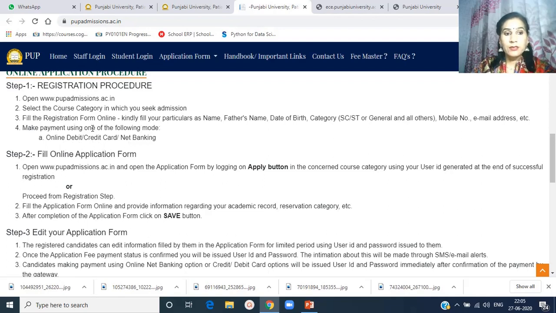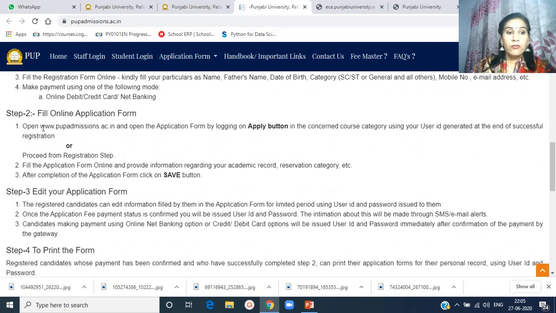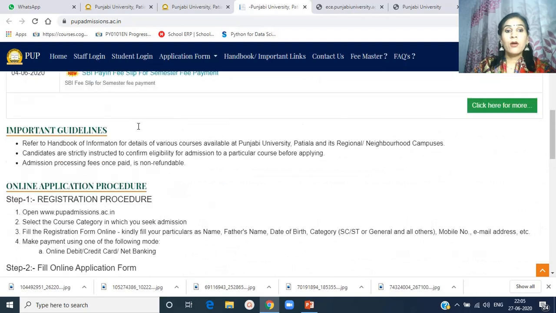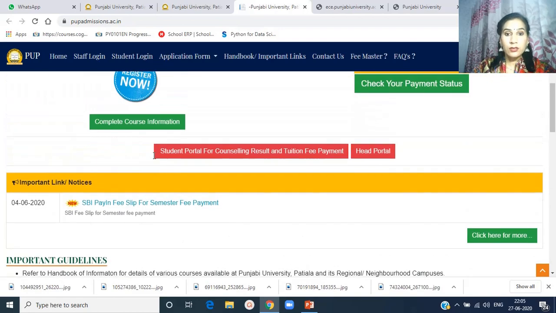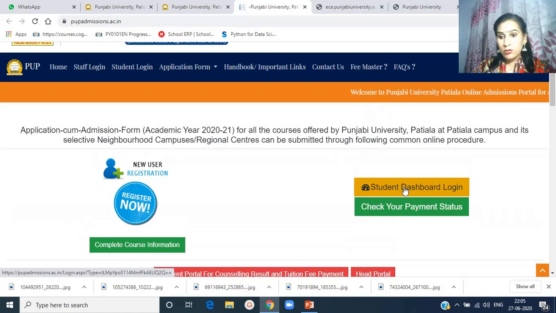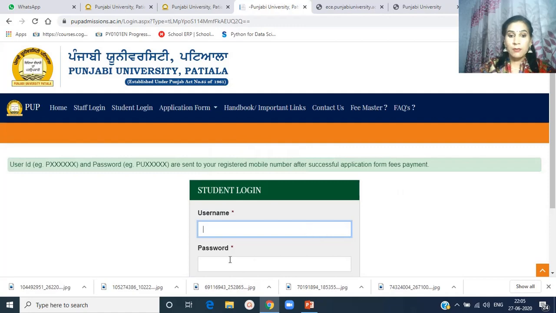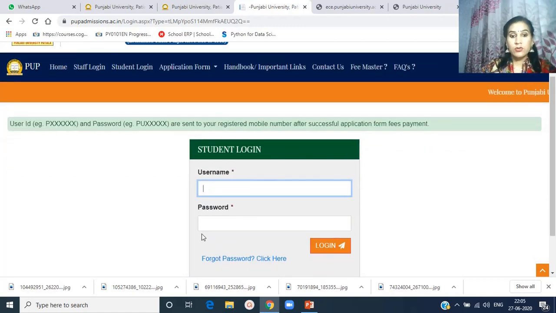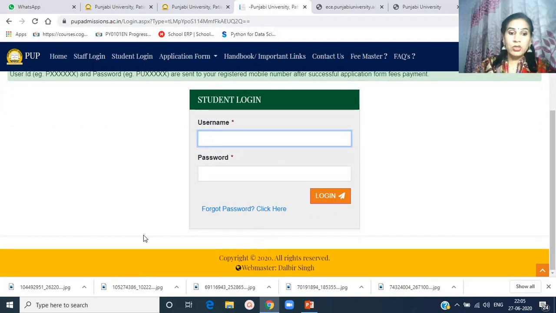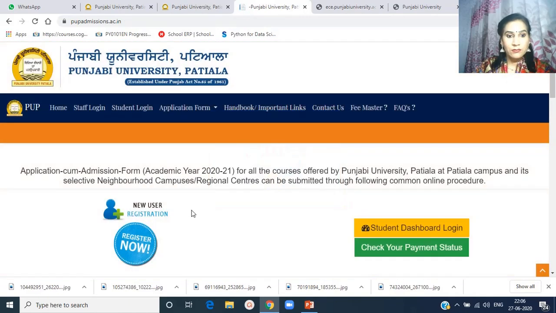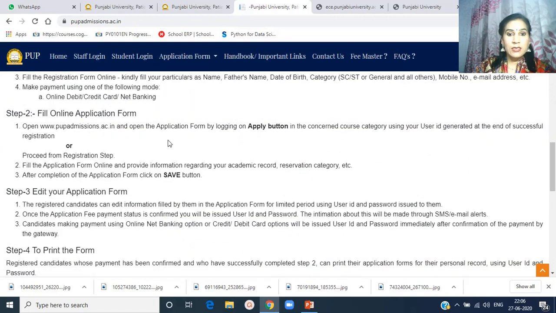When you complete this first step, then the second step is the application form. When the first step is complete, a login ID is generated for the student, as I am showing the student dashboard login. When that step is complete, the student will fill in the username and password, and then the admission form will open. I'm going back. Then the second step starts.